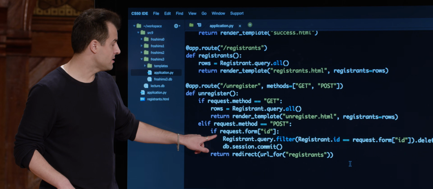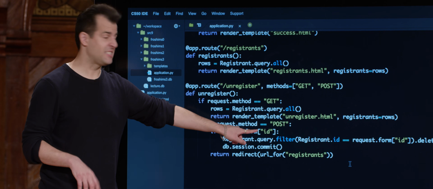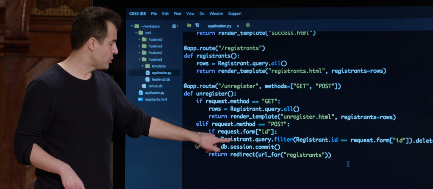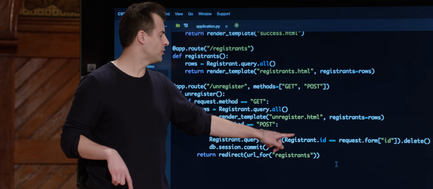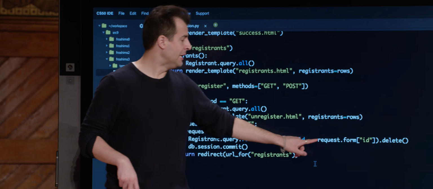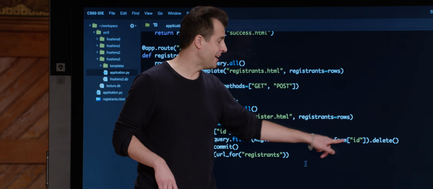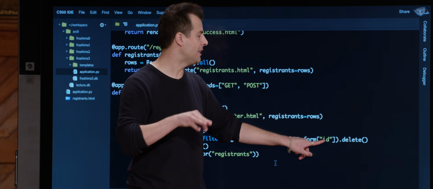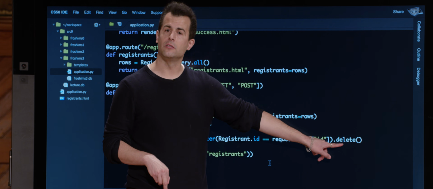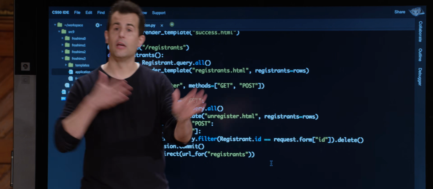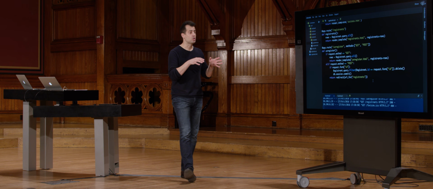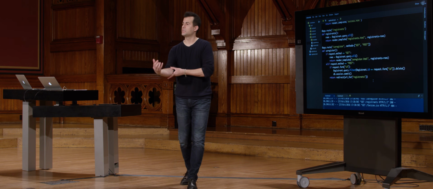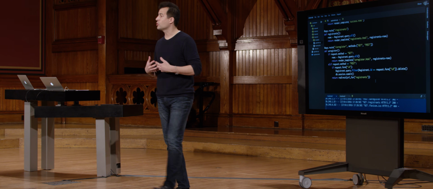If we've been passed the ID of a registrant, like Stelios is, we can say, hey, registrant class, give me a query, but filter that query so that the registrant ID I care about equals the one I was passed via HTTP. Oh, and by the way, once you find that in my database, call the .delete method to just get rid of Stelios from the database. So again, might not necessarily be solving a problem or scratching an itch just yet, especially since SQL itself is odds are quite new to you.